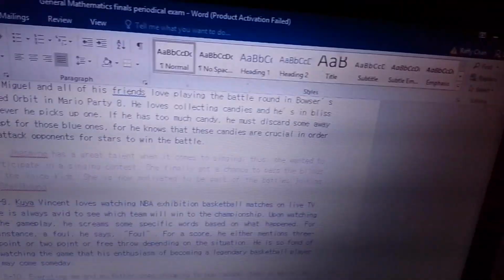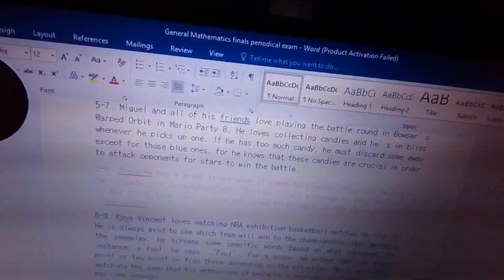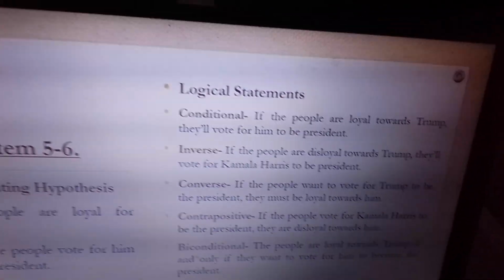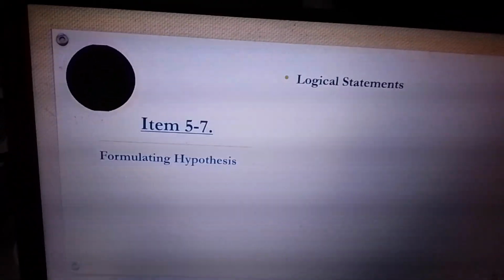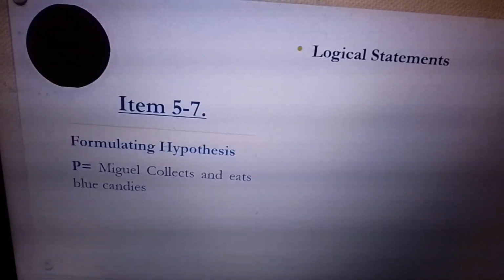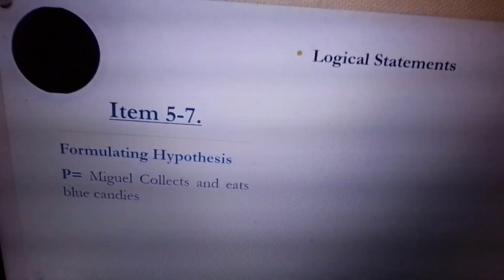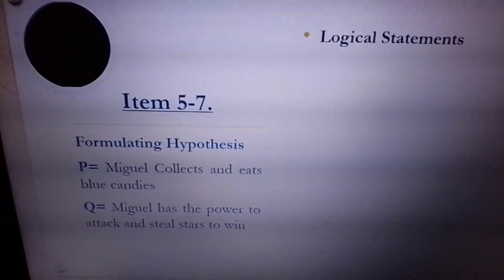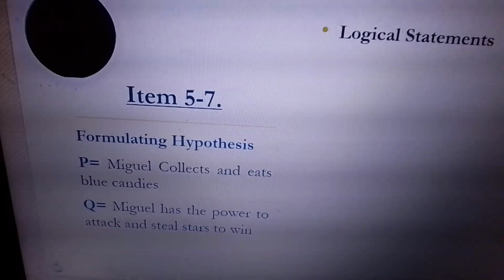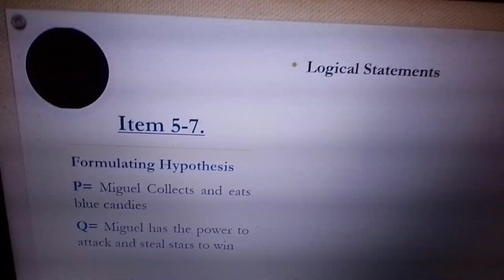Next, it says here you must save the blue candies because these candies are crucial in order to attack opponents for stars to win the battle. Now, let's identify the hypothesis. What is the P? The P is if you save blue candies and you want to eat them, just like Miguel collects and eats the blue candies, like the Bowser candy and Bullet candy. Q, you have the power to attack and steal stars to win.